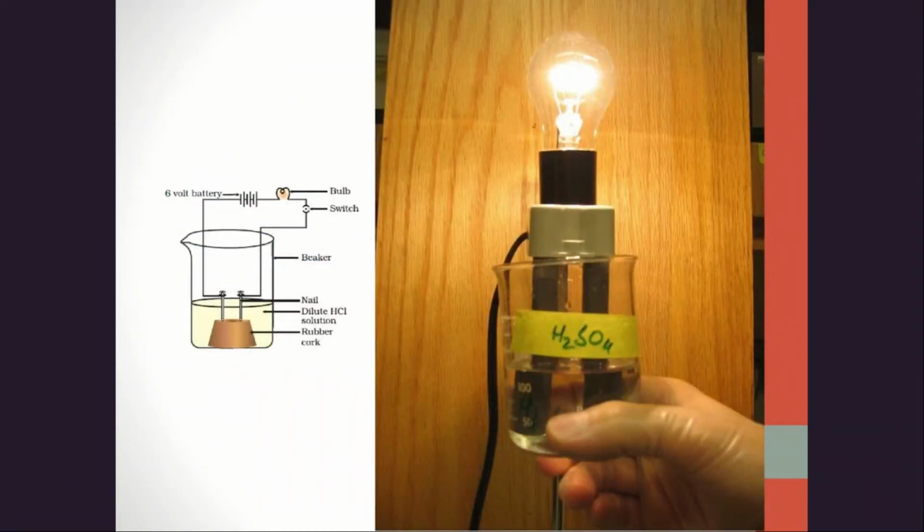So this is the activity which I told you. By doing these steps, we can see the bulb will glow. This shows that the ions, the hydrogen ions, are moving. The hydrogen ions are being created, by which the bulb is glowing.